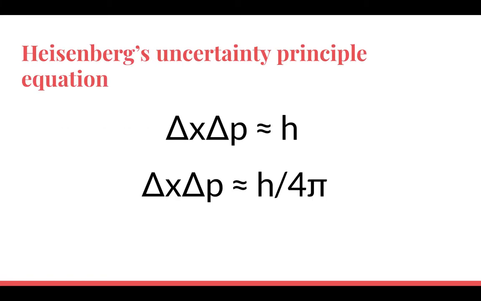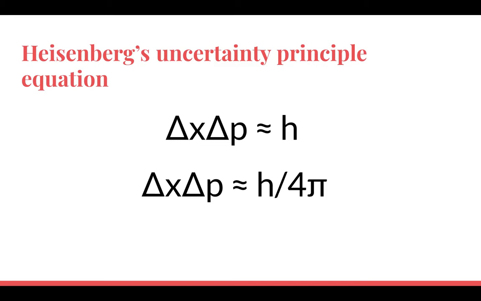Based on these equations, we can reason that decreasing wavelength, or lambda, would mean that delta x, uncertainty of position, also decreases. However, a shorter wavelength would mean a greater delta p, meaning there is more uncertainty as to the momentum of the electron. These two equations can be condensed into one equation, where uncertainty in position times uncertainty in momentum is approximately Planck's constant. Furthermore, this shows that the two uncertainties are inversely related. As we become more certain of an electron's position, we are less certain about its momentum, and vice versa.